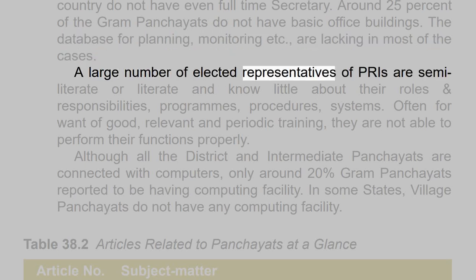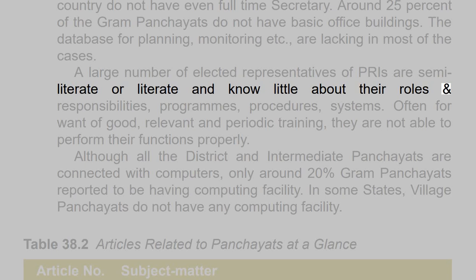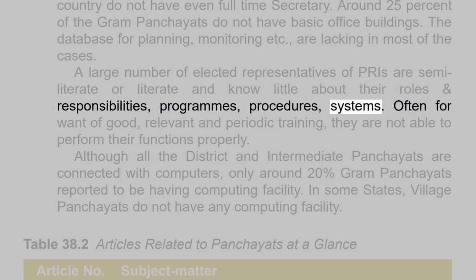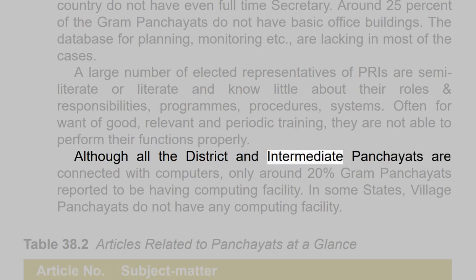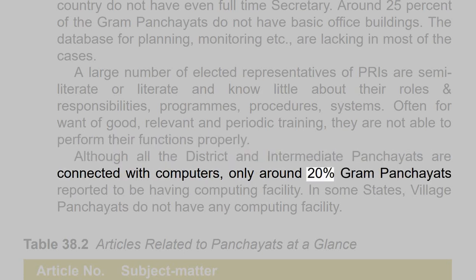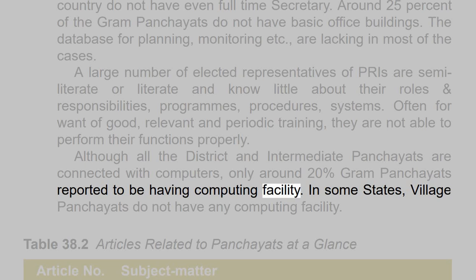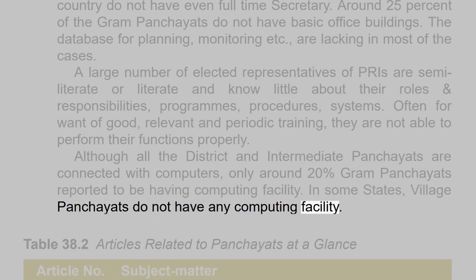A large number of elected representatives of PRIs are semi-literate or literate and know little about their roles and responsibilities, programs, procedures, systems. Often for want of good, relevant, and periodic training, they are not able to perform their functions properly. Although all the district and intermediate panchayats are connected with computers, only around 20% Gram Panchayats reported to be having computing facility. In some states, village panchayats do not have any computing facility.